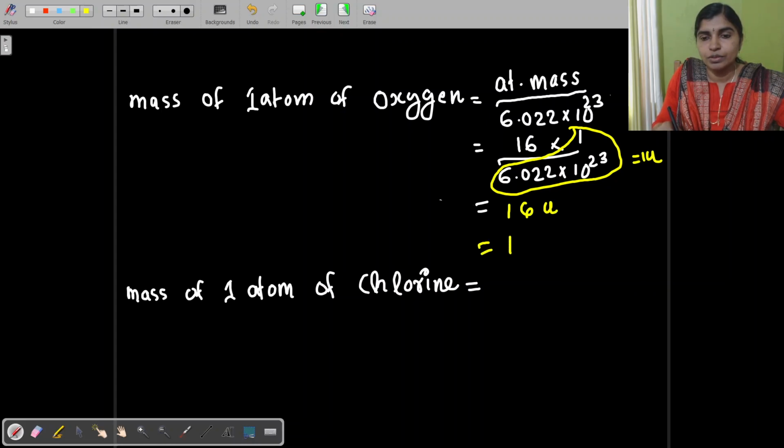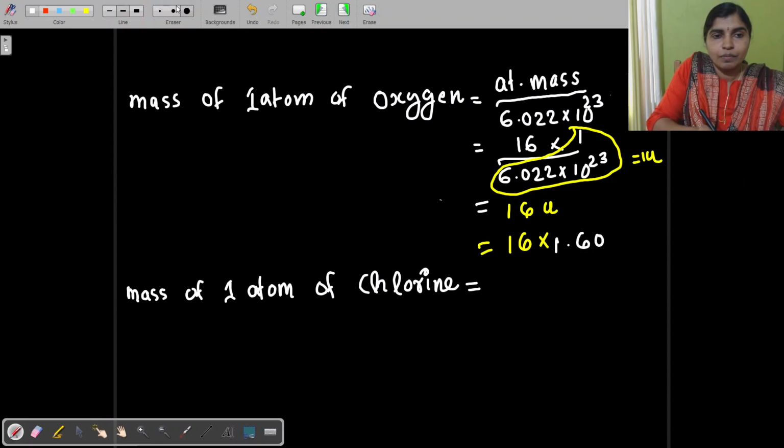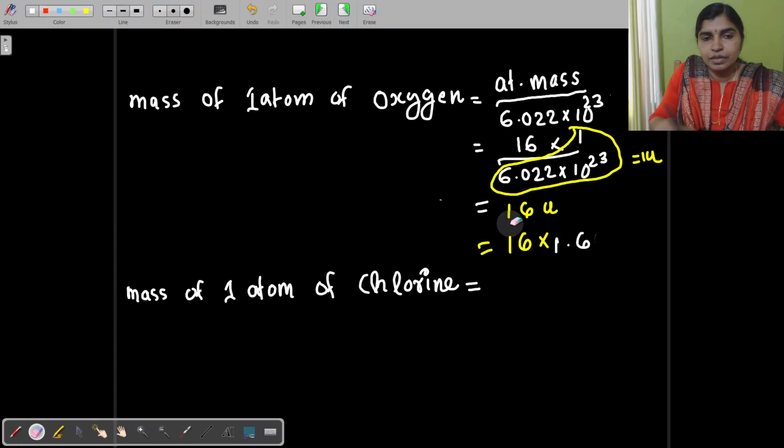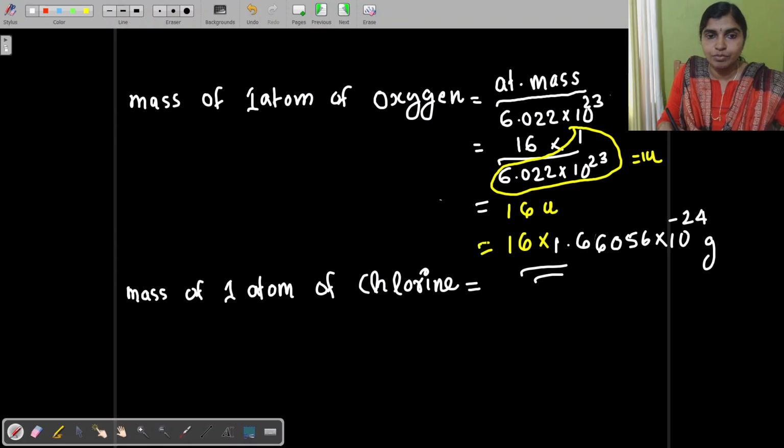Or that is equivalent to 16 into, what is the value of u? u is equivalent to 1.66056 into 10 to the power minus 24 grams. So this is the mass of one atom of oxygen.